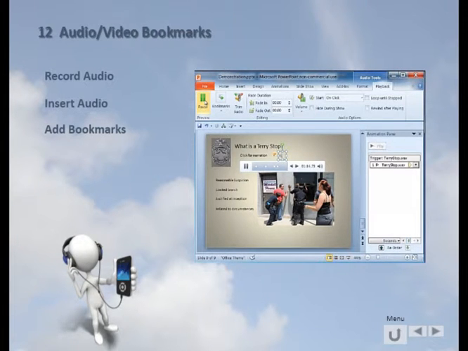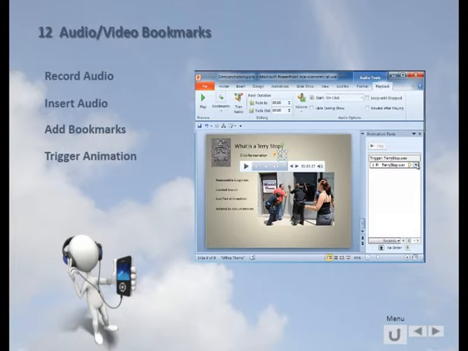Alright, now there's some other things we could do here. We could actually trim this video, we can actually edit it just a little, but for our purposes we've added some bookmarks. Now what we want is these items over here on the left to appear when the bookmarks come, but we also want this click for narration to trigger the narration.